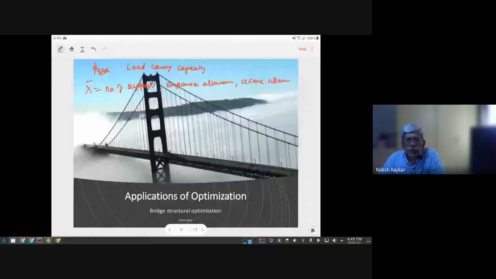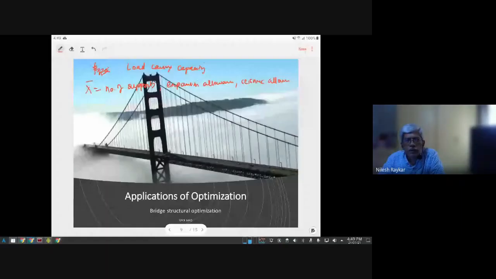So all other minimization requirements have to come as constraints. So we have to say that the load capacity should be at least this much. That means load capacity should be greater than something, or whatever Prasad just now said should be less than something, in that way. So it has to come as a constraint other than the optimization function. So the optimization function is simply minimize, and it will automatically get arrested because of the constraints.